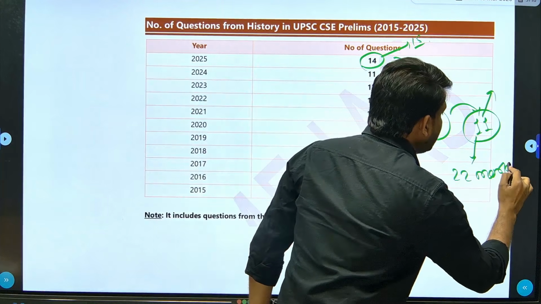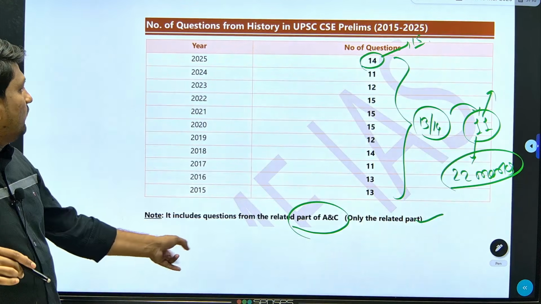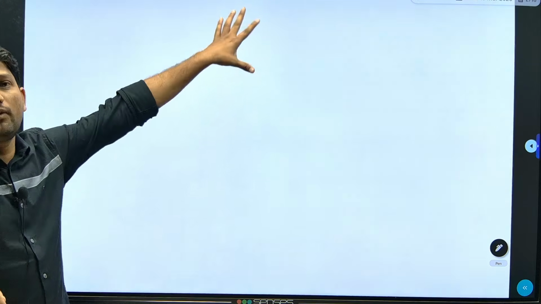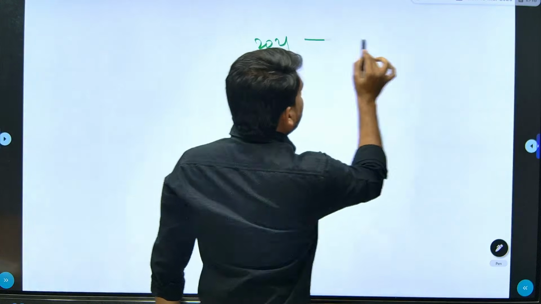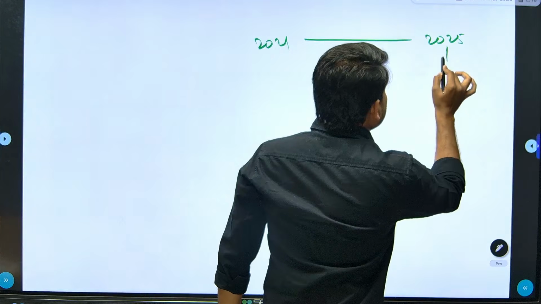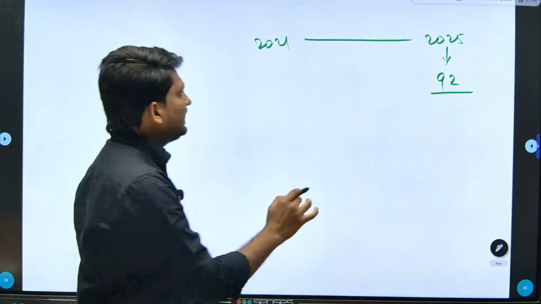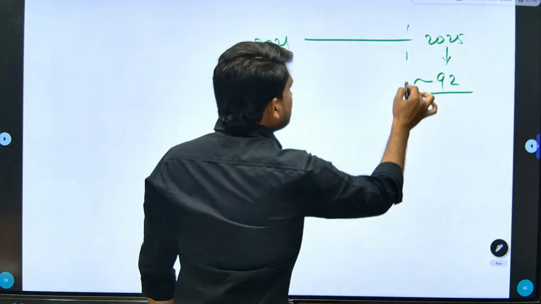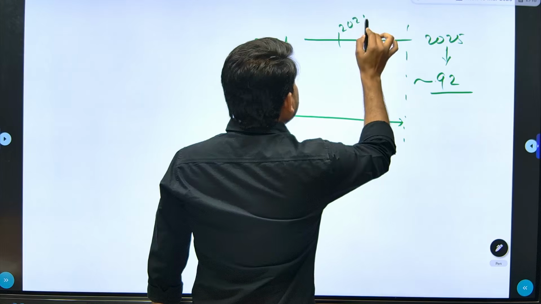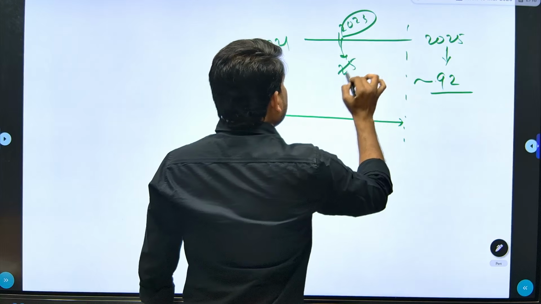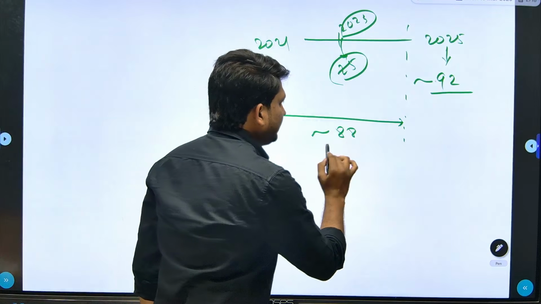So you are getting 22 marks only from history, and if you consider the cutoff of the last few years, starting from 2021, so 2021 to 2025, last year's cutoff for open candidates was 92.6, so approximately 92. And from 2021 till 2024, only in 2023 the cutoff was approximately 75. So other than this 75, the average cutoff was in and around 88.